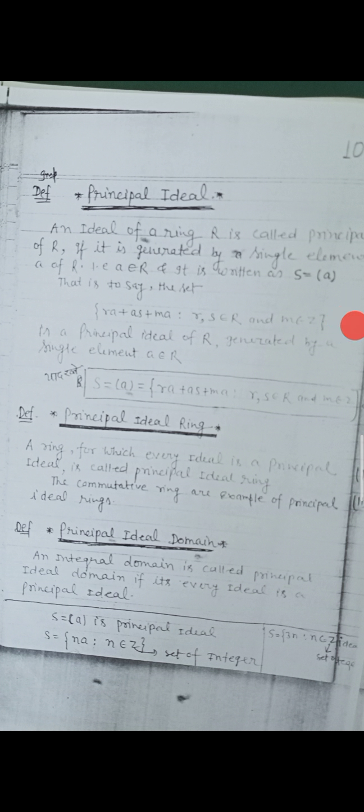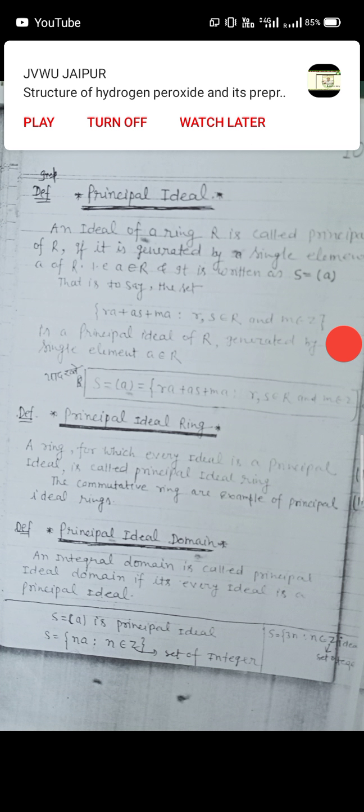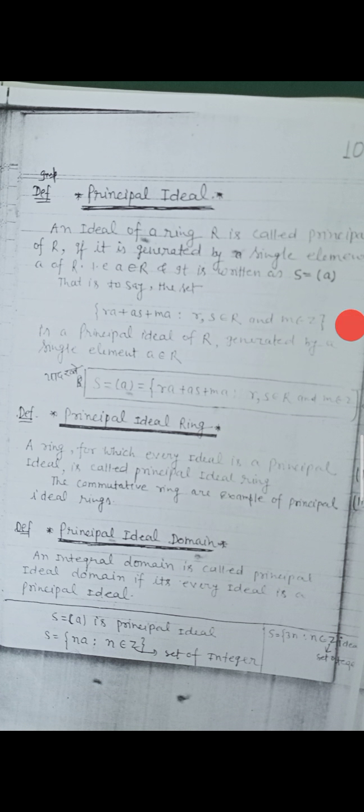Today I will discuss the principal ideals and ideals of a ring capital R. An ideal S is called principal of capital R if it is generated by a single element a belonging to capital R, and it is written as S = <a>, that is, the set {ra + as + ma such that r, s belong to capital R and small m belongs to Z} is a principal ideal of capital R generated by a single element a belonging to capital R. S = <a> = {ra + as + ma : r, s belong to R and m belongs to Z}.